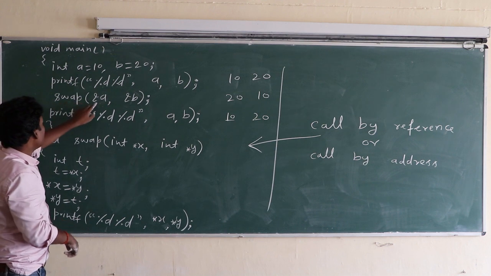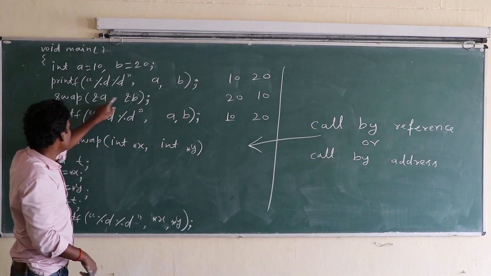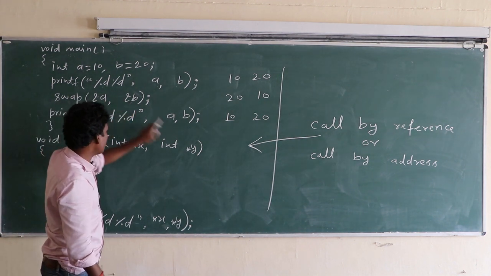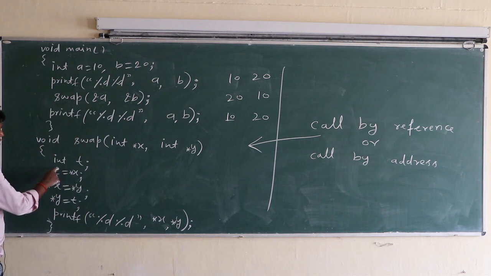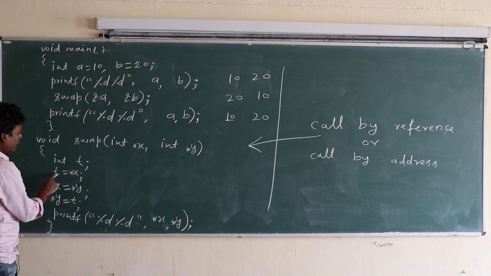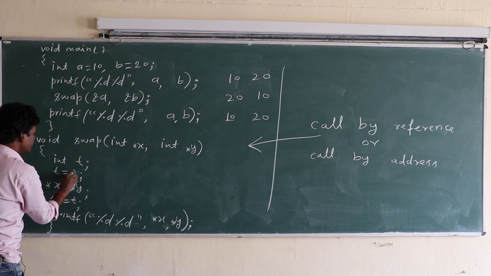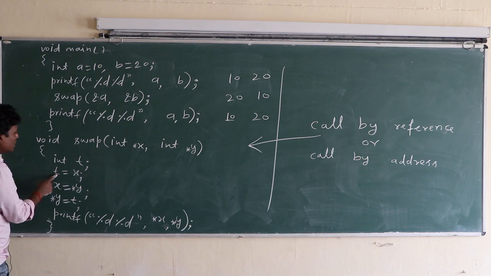The address of A is supplied here and the address of B is supplied here. The address of A is stored in pointer variable x and the address of B is stored in pointer variable y. Okay class, here we use a third variable, t, a normal variable. t can store only the value, so we cannot assign x to t, because x has an address.